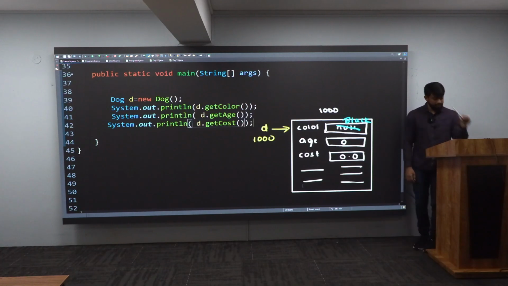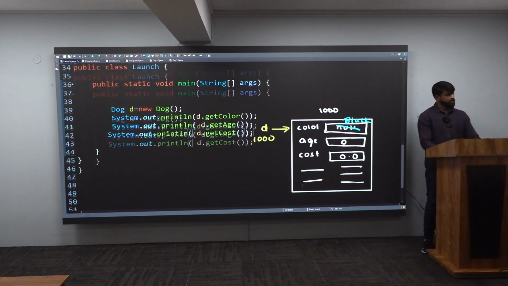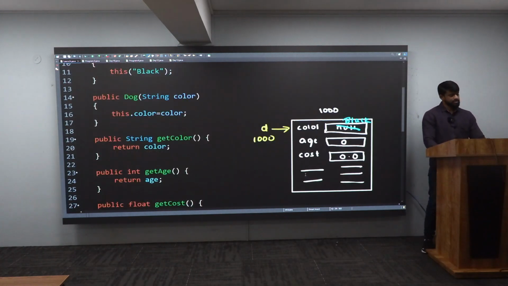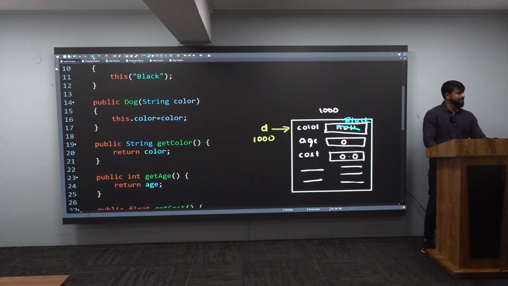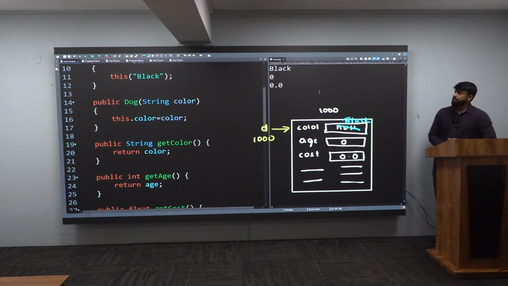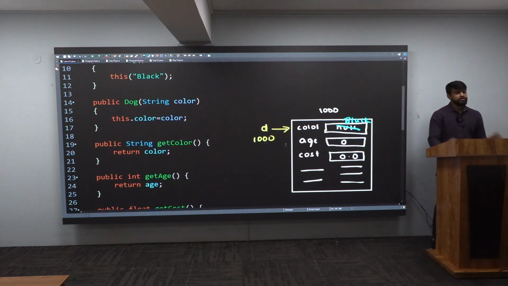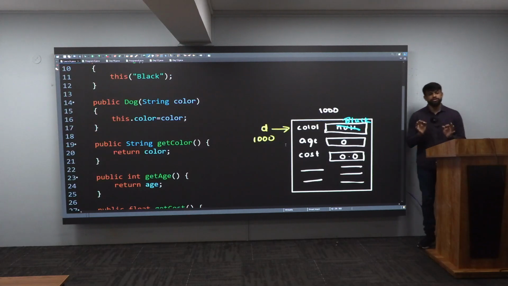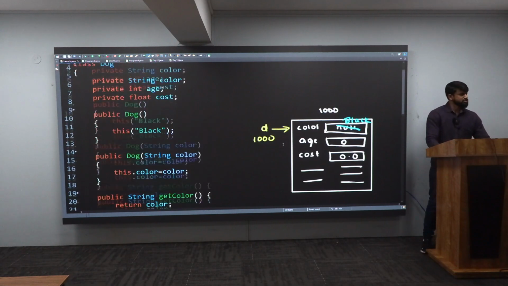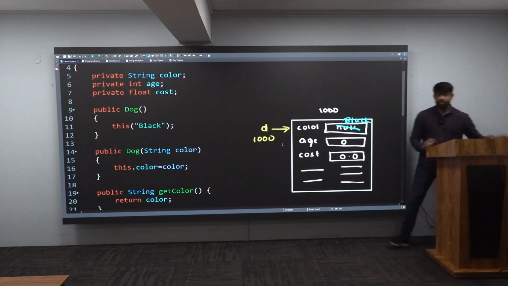Sensing this much. So let me see, is this really happening or not with the help of my program? If I save it and execute it, you can notice they're black, 0 and 0.0. Now what you have learned in this case is constructor chaining. You'll ask me, what is this constructor chaining, sir? What is the meaning of that?